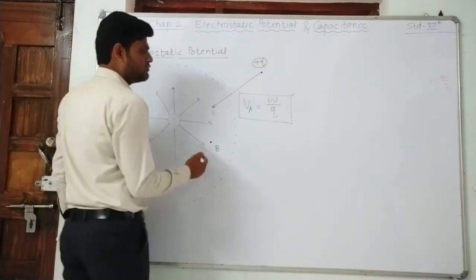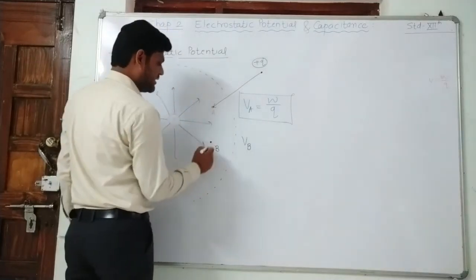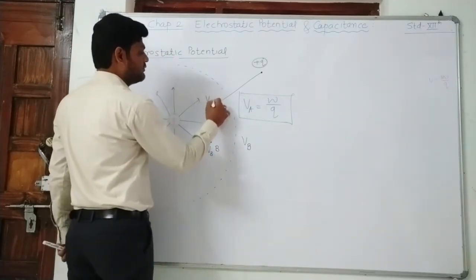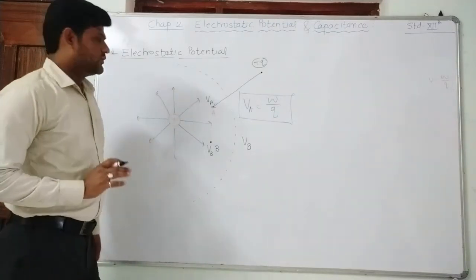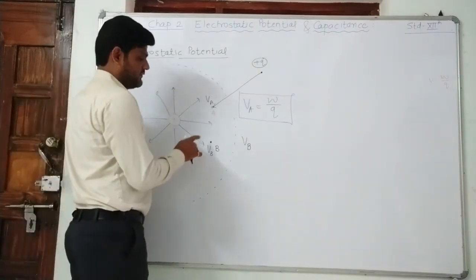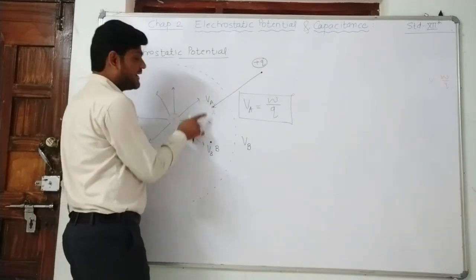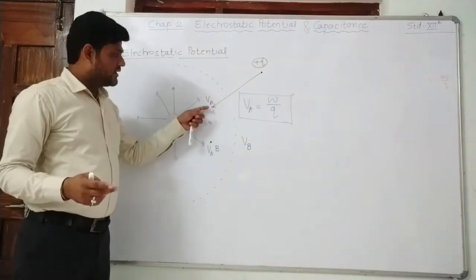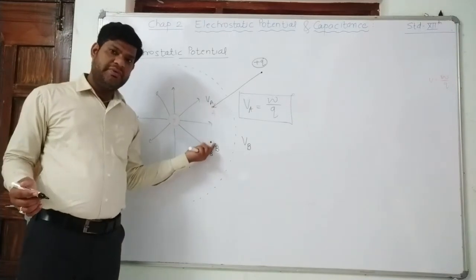In this way we can calculate the potential of point B, that is VB. VB is the potential of point B, and VA is the potential of point A. The difference of B minus A or A minus B is known as the potential difference.